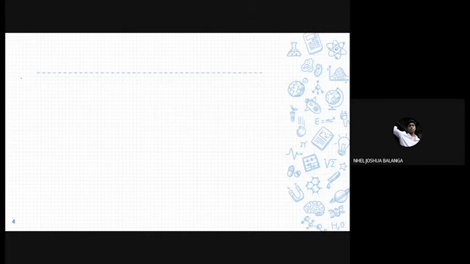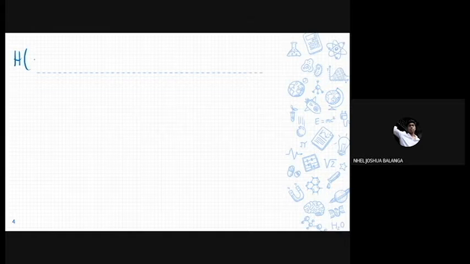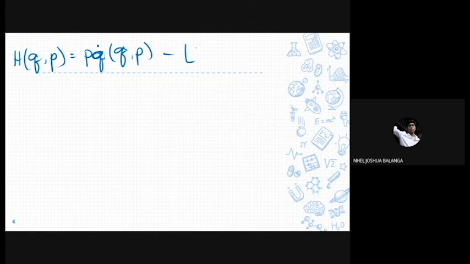Therefore, the general equation of the Hamiltonian is H as a function of the generalized coordinate q and its momentum p, equal to p and the velocity of the generalized coordinate q in terms of q and p, minus the Lagrangian, which is a function of the generalized coordinate q and its velocity.